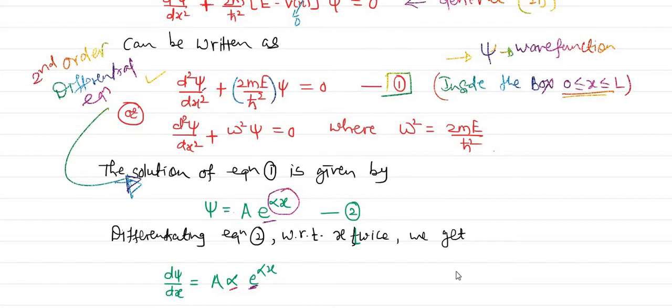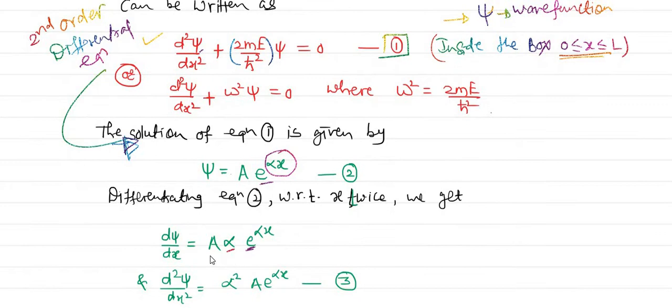Now one more time we have to take the derivative, so d2 psi by dx square is equal to, again A is constant, alpha is again constant, the derivative of e raised to alpha x is e raised to alpha x, and one more time by the chain rule the derivative of alpha x is alpha. So already one alpha is here, so alpha into alpha, alpha square, and A e raised to alpha x as it is. Now let us substitute these values of equation 3 and, obviously, equation 2 in equation 1.